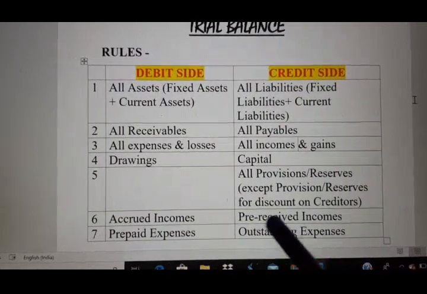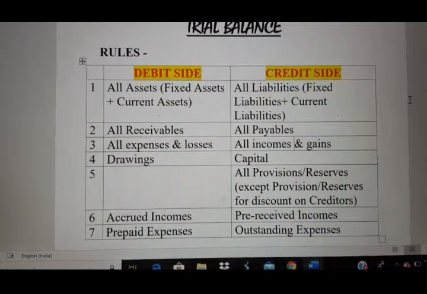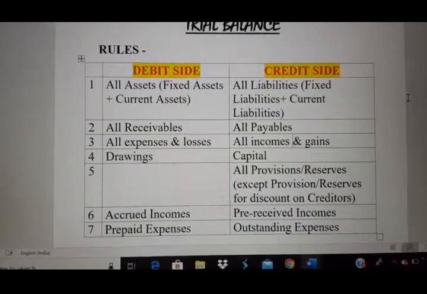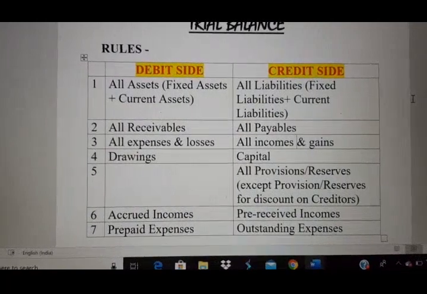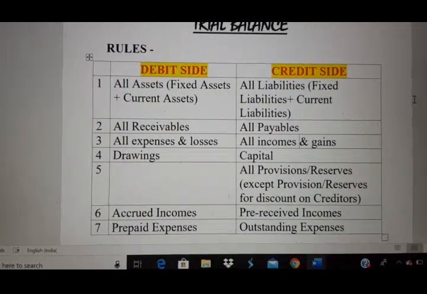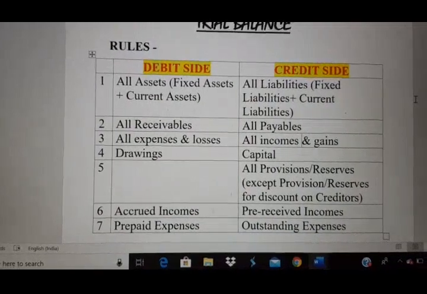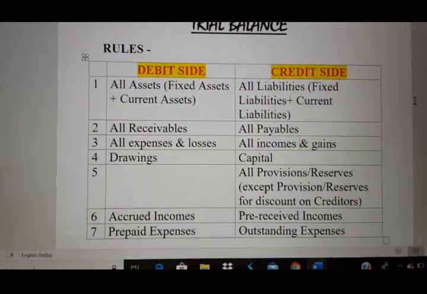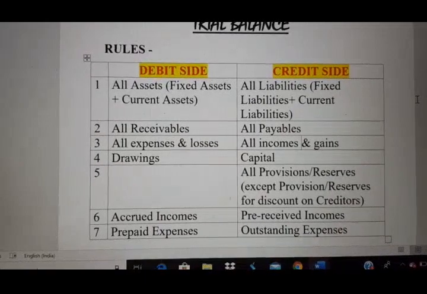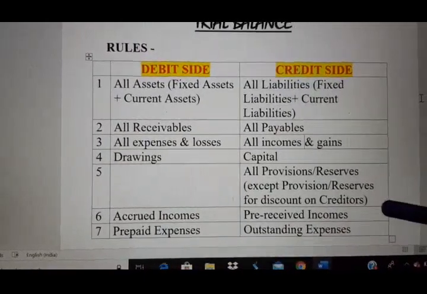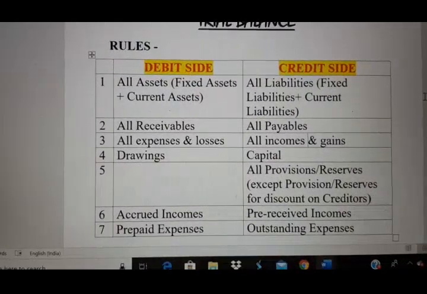Pre-received income. Pre-received means any income received in advance. Coming back to the same example, commission: we have received for the month of April, and along with that, we have also received for the month of May in advance. That is called pre-received income. Any income pre-received is considered a liability and will come to the credit side.